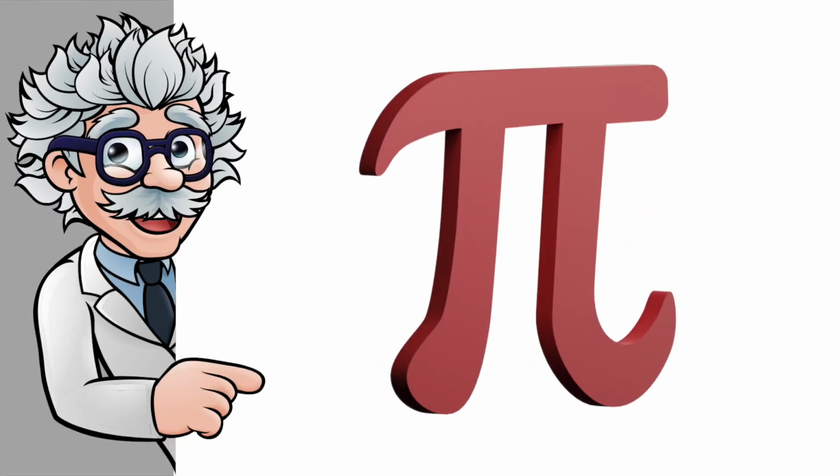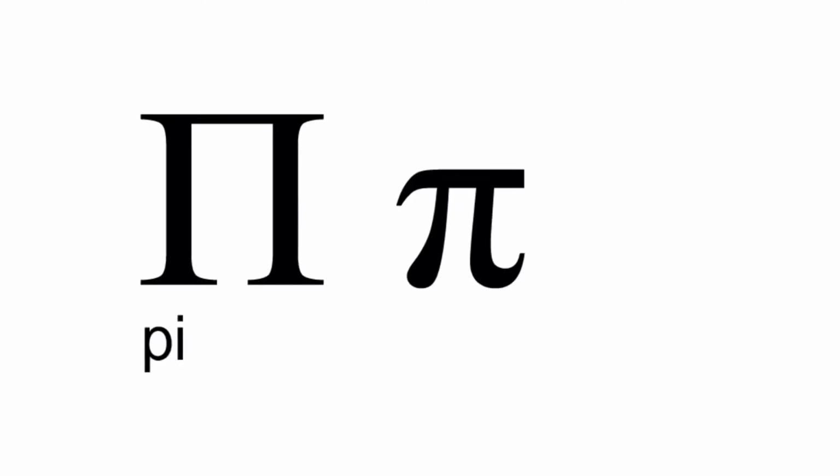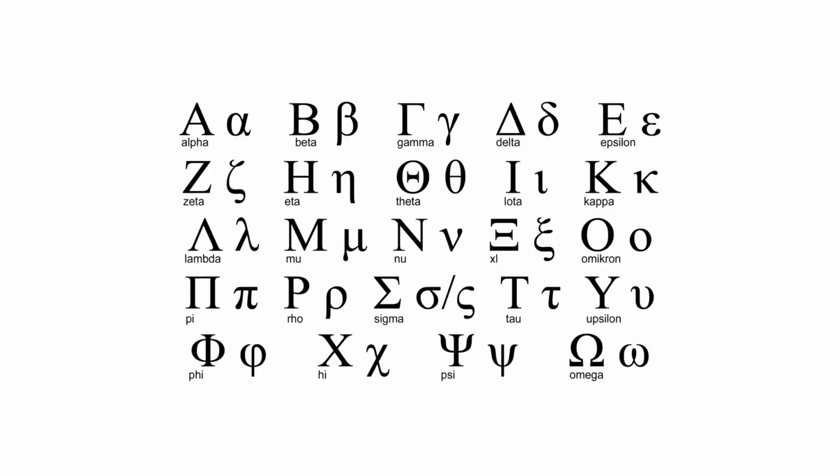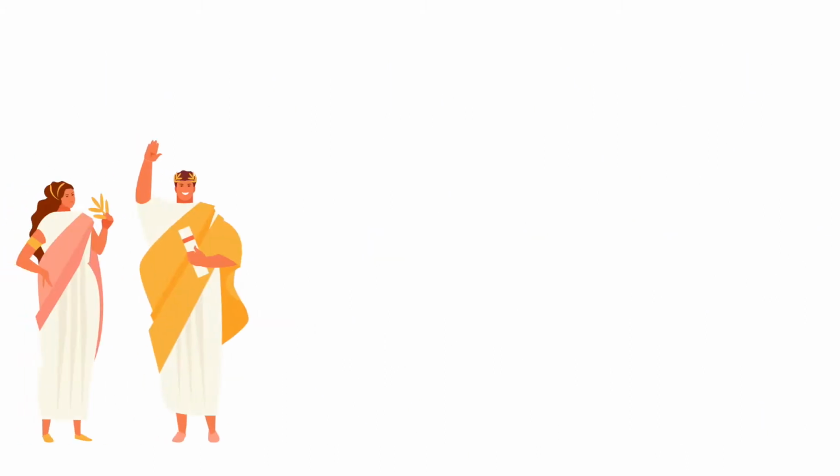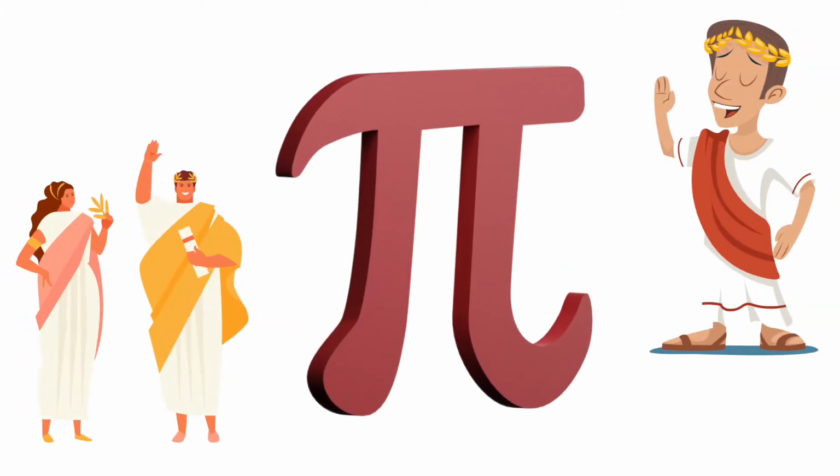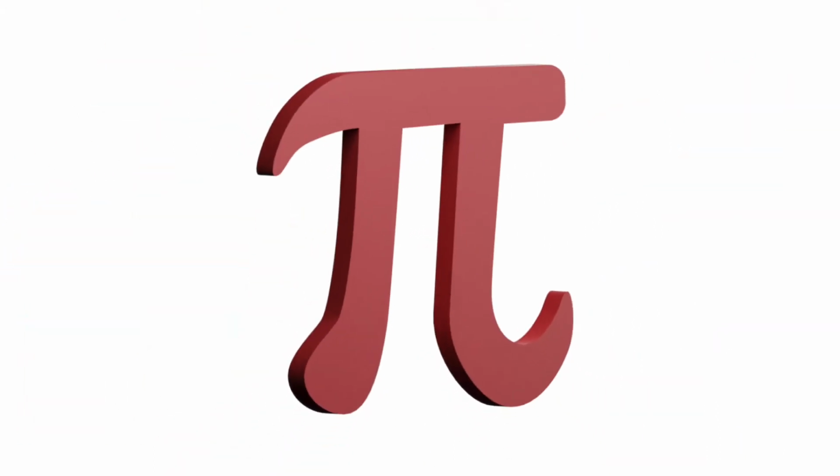Well, it seems that mathematicians love the Greek alphabet, and pi is the name of one of the letters in the Greek alphabet. The Greeks use the letter pi to make words, but we can also use the pi symbol to mean something else, and it has to do with circles.